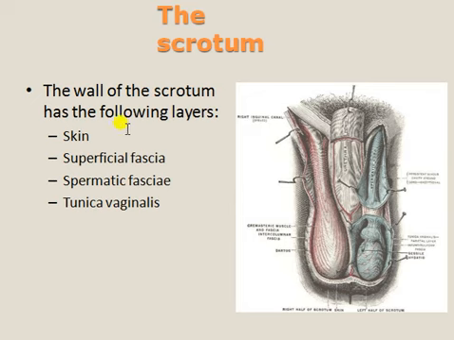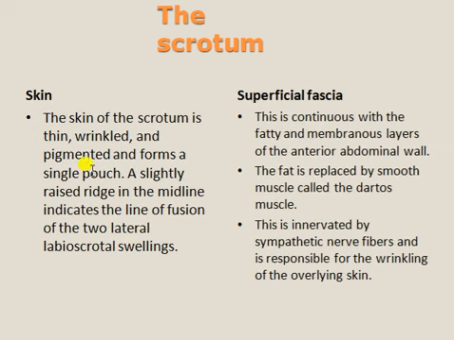Now the structure of the scrotum consists of four layers: skin, superficial fascia, spermatic fascia and tunica vaginalis.